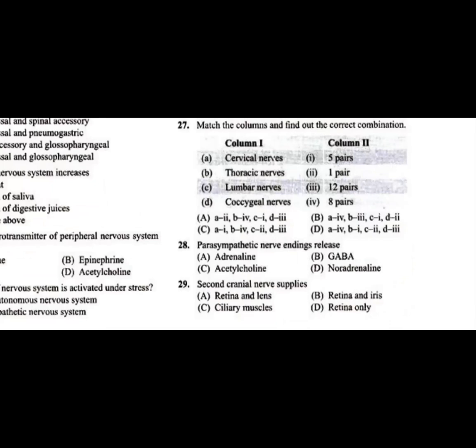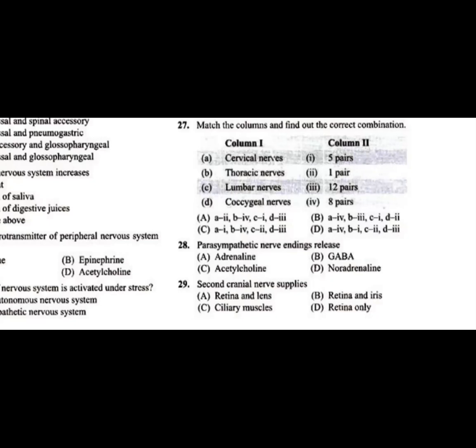Among the 31 pairs, what they have given is here few. How many cervical nerves are we going to find? Cervical nerves present here are 8 pairs, thoracic 12 pairs, lumbar 5 pairs, coccygeal nerves 1 pair. So the answer for question number 27: A is 4, B is 3, C is 1, and D is 2. So the answer is B, students.